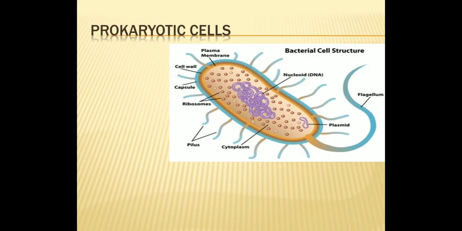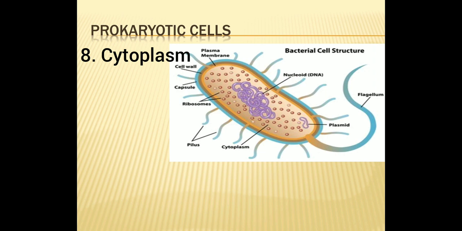Then the next part is the cytoplasm, which is the last part. It is the pool of all necessary materials: water, enzymes, elements, amino acids, etc. But here, cytoplasm lacks membrane bound cell organelles, as I told you, like mitochondria, endoplasmic reticulum, Golgi apparatus, etc. These are all membrane bound cell organelles which are absent in the cytoplasm.